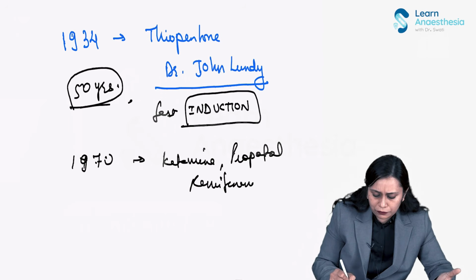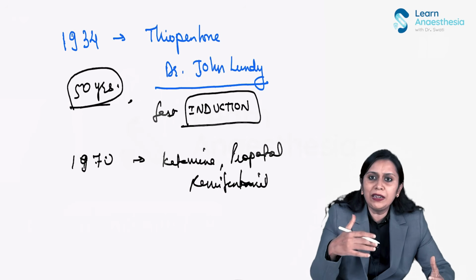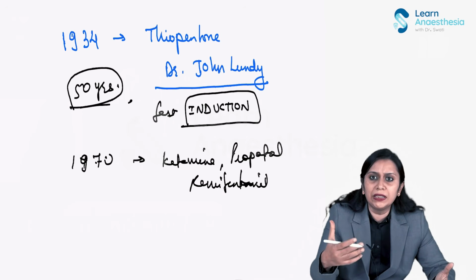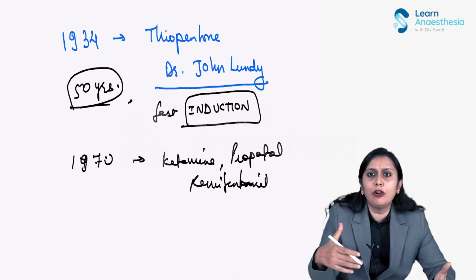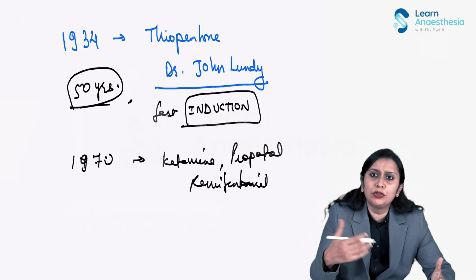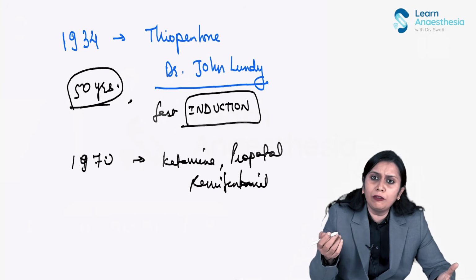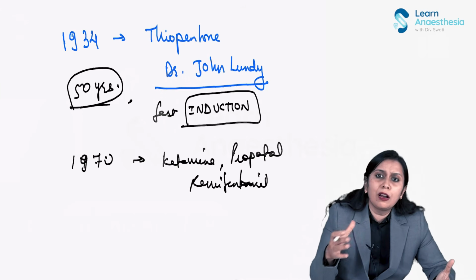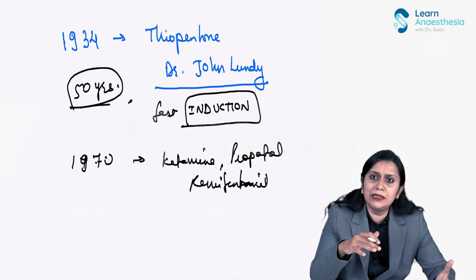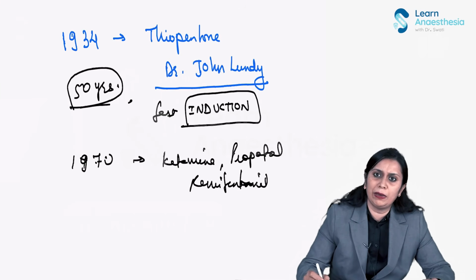With introduction of these agents, the role of IV anesthetic agents increased, not only for induction but also for maintenance of anesthesia. And with the introduction of variable delivery infusion pumps and monitors for depth of anesthesia, a closed loop IV anesthesia delivery system was developed. Today, in the modern era of anesthesia, the role of IV anesthetic agents is immense.